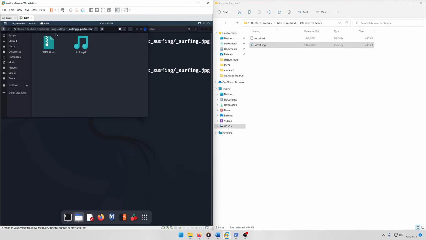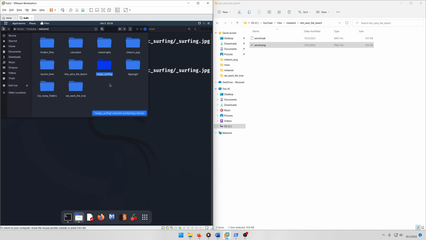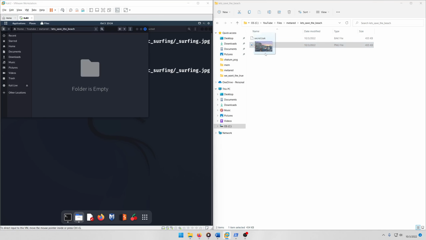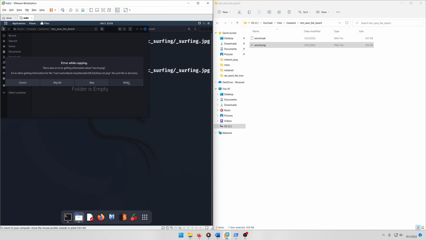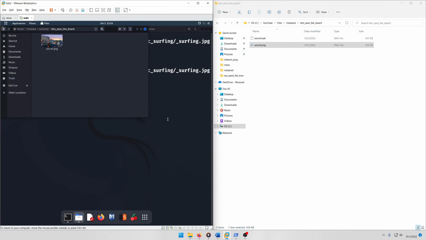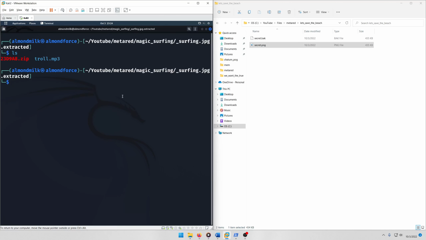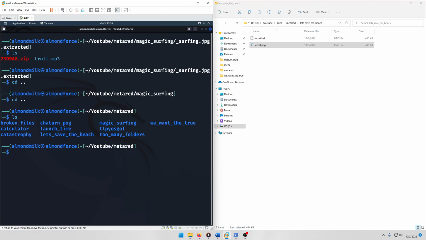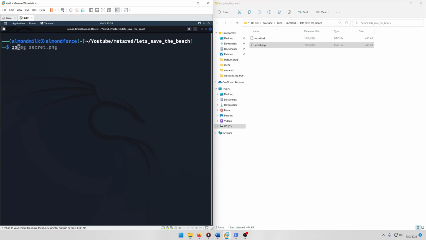Now we're going to go to our let's save the beach challenge directory on Linux and drag that in there. Don't know why I was having trouble there, but there we go. Then we'll first navigate to it in our terminal here, and we're going to just run zsteg on it.